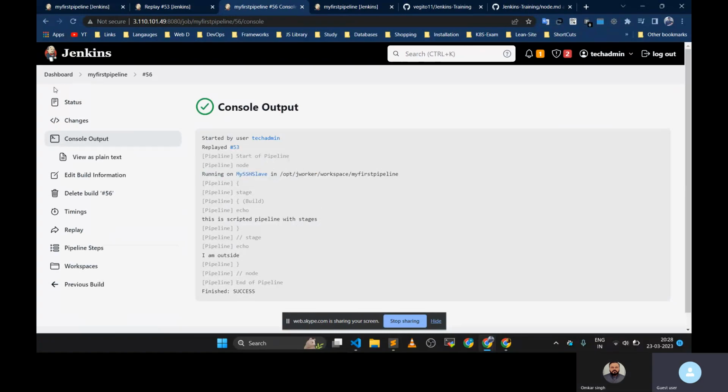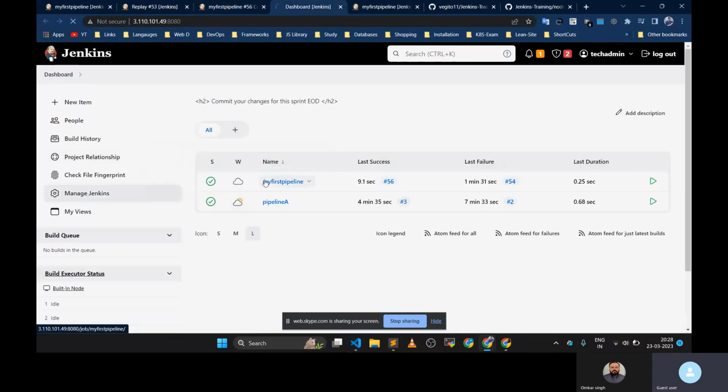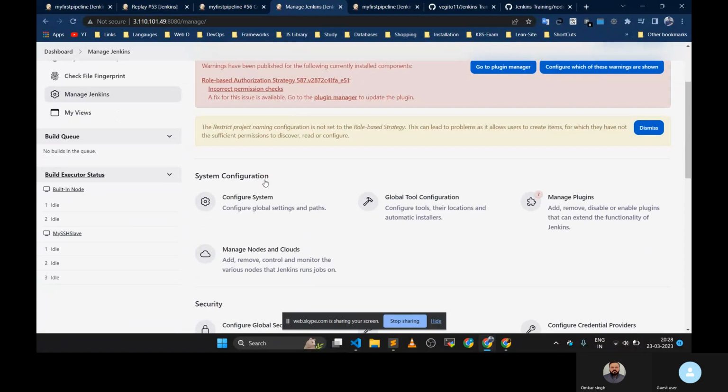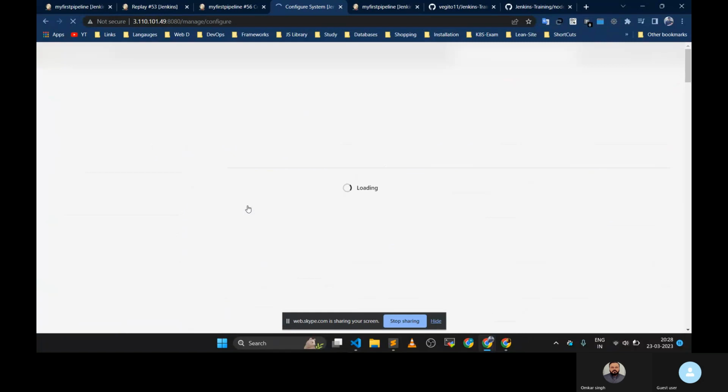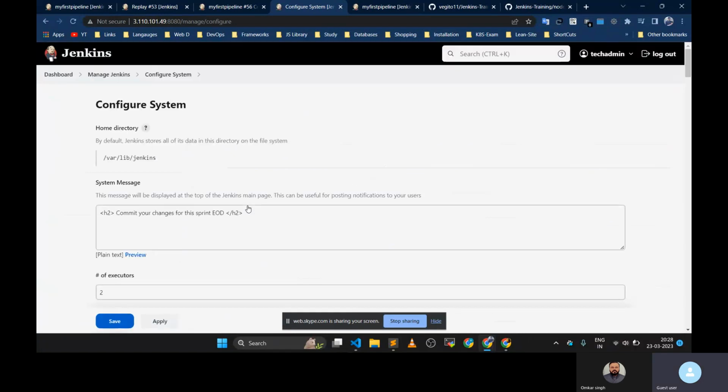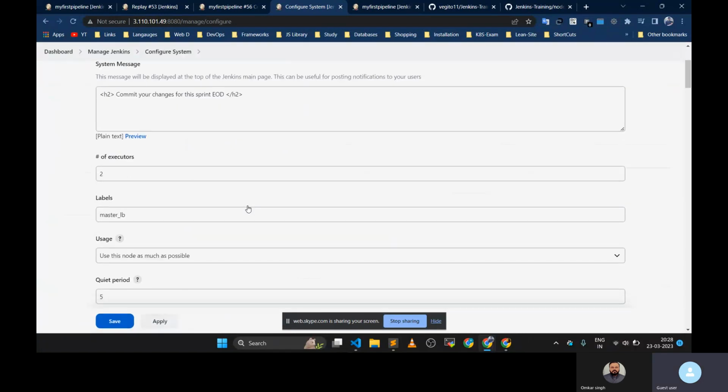What if you want to run on the master? Let's go to dashboard, Manage Jenkins, go to Configure System. Let's see if we have any label on the master.